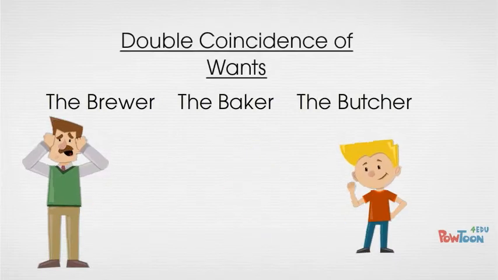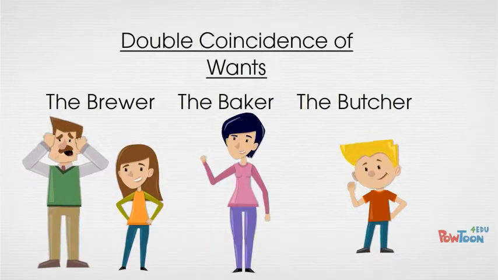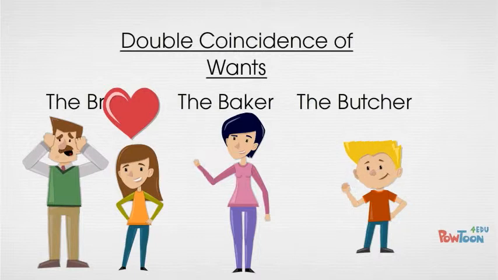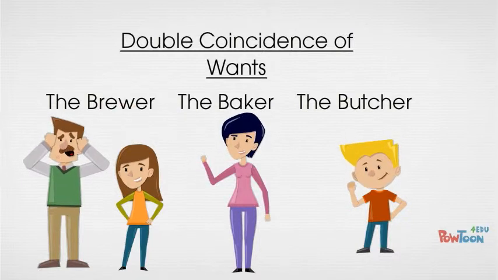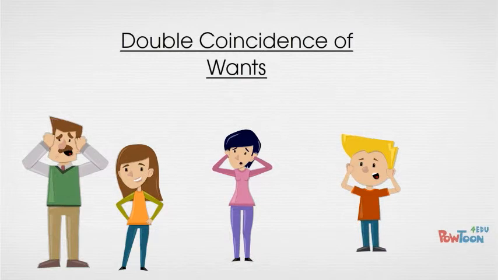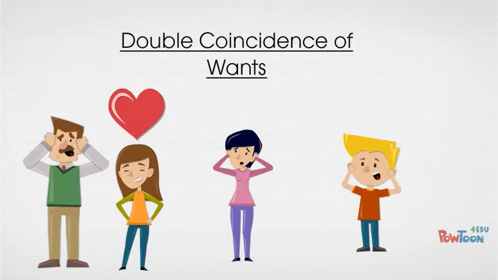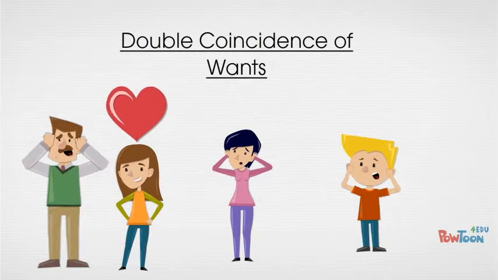But when the butcher's daughter gets married, now he needs to exchange enough meat to purchase bread and beer for the entire procession of people coming. The issue with trading that much meat is that the person who now holds the meat cannot keep it forever because it will go bad. So there will not be a double coincidence of wants, and the butcher won't be able to make the purchases that he requires.